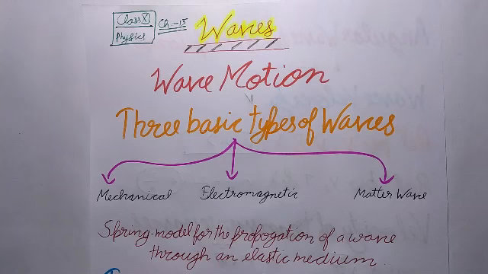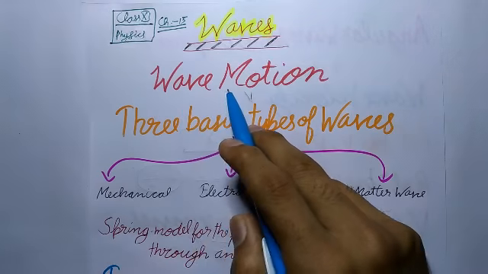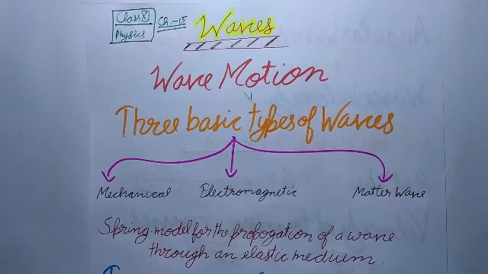This is a quick recap video of chapter Waves. So let's start with wave motion. It is a kind of disturbance which travels through a medium due to the repeated vibrations of the particles of the medium about their mean positions, the disturbance being handed over from one particle to the next. In a wave, both information and energy propagate from one point to another, but there is no motion of matter as a whole through a medium.